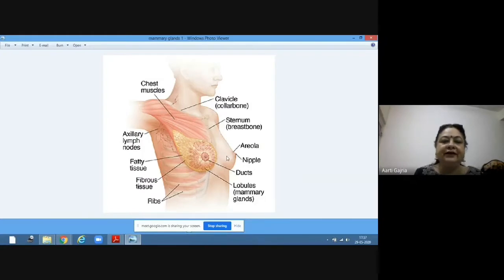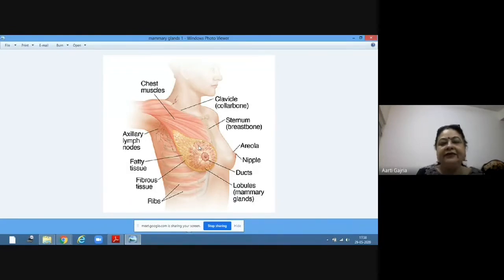So these are the two breasts, the mammary glands. Now in these mammary glands, this is the fatty tissue, fibrous tissue. And these are the lobules, the mammary lobules. Now these mammary lobules comprise alveoli, clusters of cells which are responsible for secreting milk.